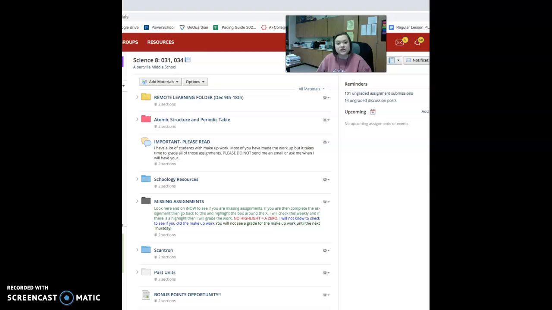In Schoology, you will find a folder that says Remote Learning Folder, December 9th through the 18th. This is where we're going to be working for the remainder of the 9 weeks. You will no longer be working in your atomic structure and periodic table folder. We are only working in the remote learning folder.